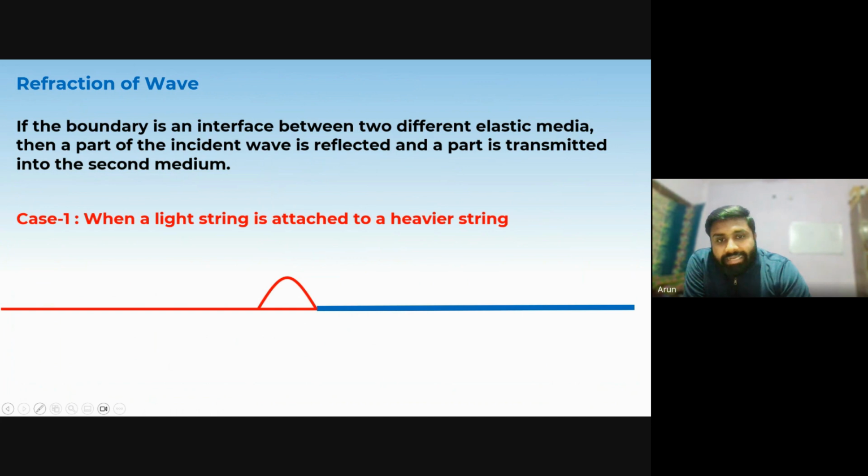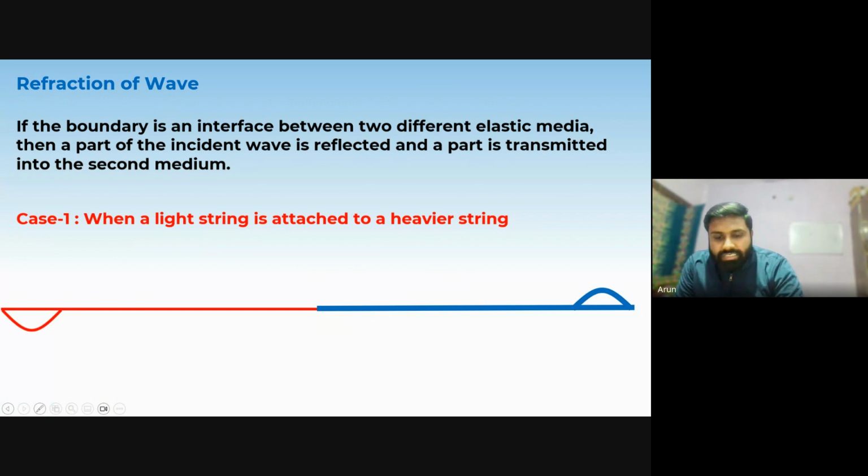So because of that, this boundary now will behave partially as a rigid boundary. So this portion will travel back, reflected back, but with a phase change. And some portion, because this end is not fixed, this end can move, will transmit to the other system.